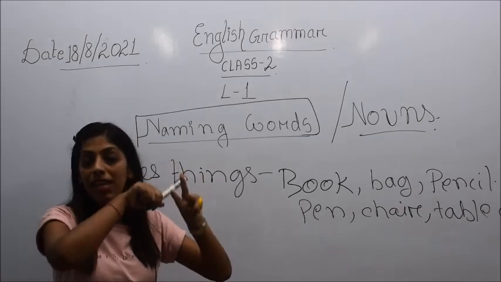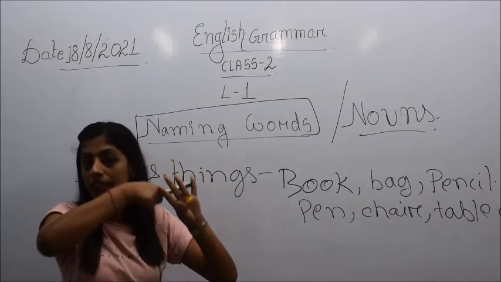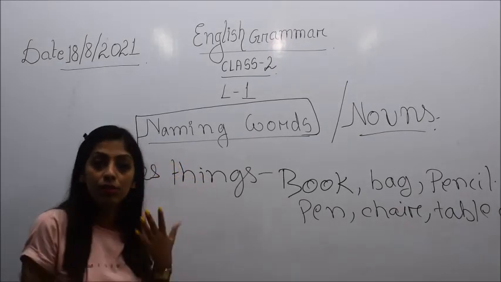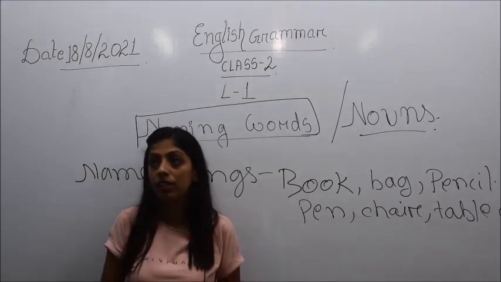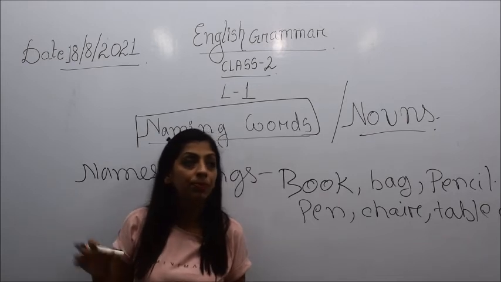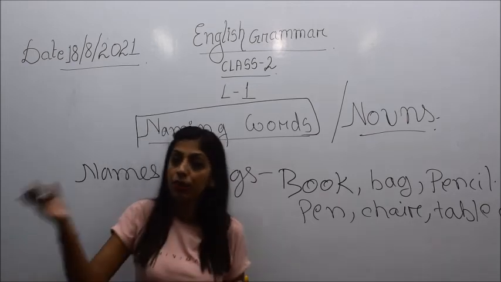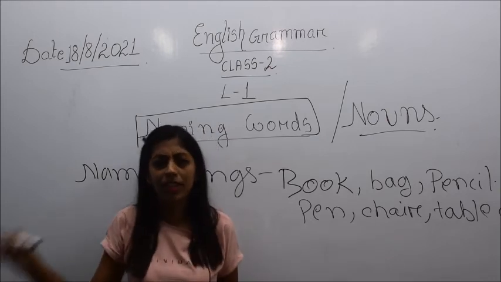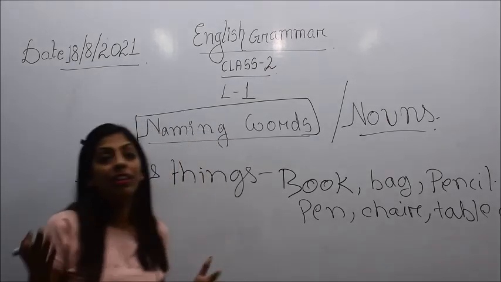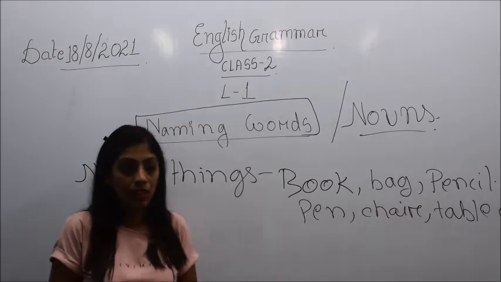Person, then place, then animals, and then things. So we have also seen the examples you can give when I ask you to give the name of a person. Then you will give the name of a person like Ram, Ramesh, Sita, Gita, etc., or mother, father, brother, sister, all this.